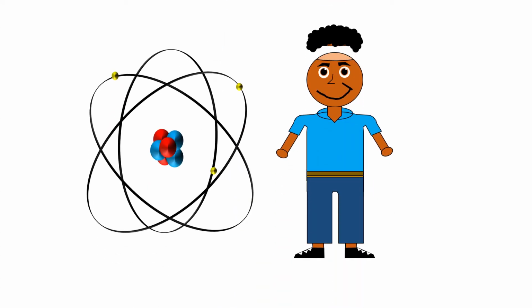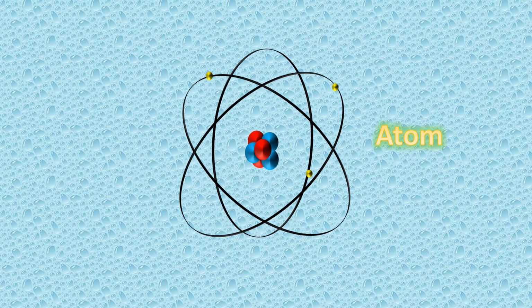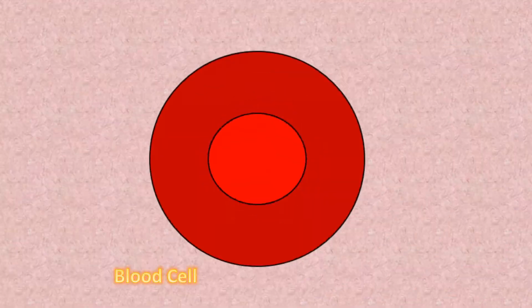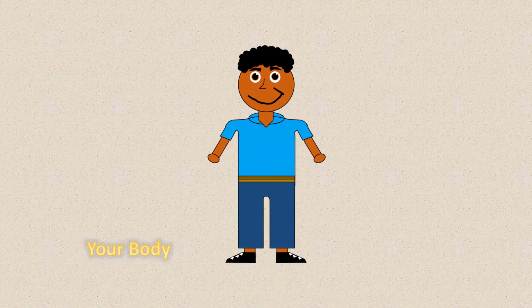It's time to learn some mind-blowing, fantastic, microscopic facts. Quarks make up atoms. Atoms make up molecules. Molecules make up cells. Cells make up blood cells. Blood cells make up organs, and organs make up your body. There are about 7 billion atoms in your body, with 98% of them replaced yearly.